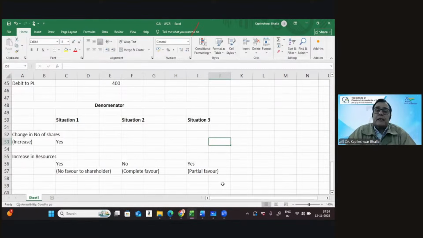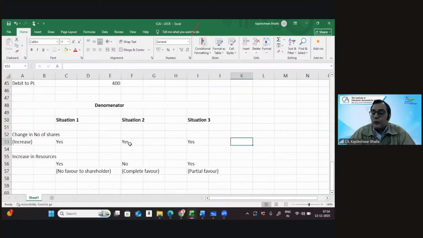The second is, in this particular case, the number of shares definitely increases, but there is, you can say, no change in resource because the company is not taking any money from the shareholders and it's a complete favor done. The third situation is the number of shares goes up and the resources also increase, but it's more like a disproportionate increase in resources because you're not taking the money from the shareholders at a market value. You may be doing some partial favor to him.